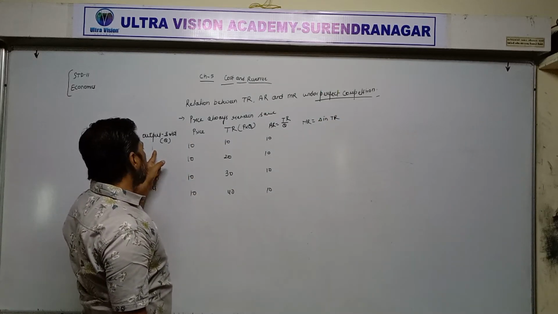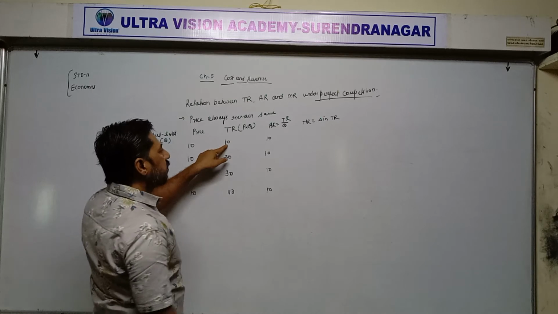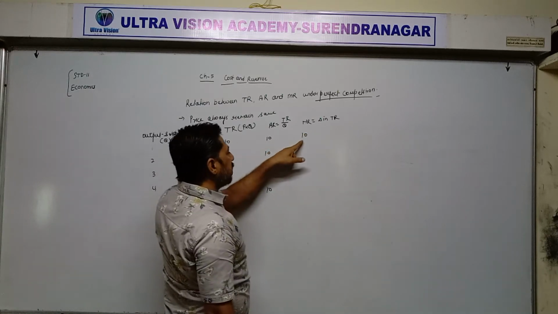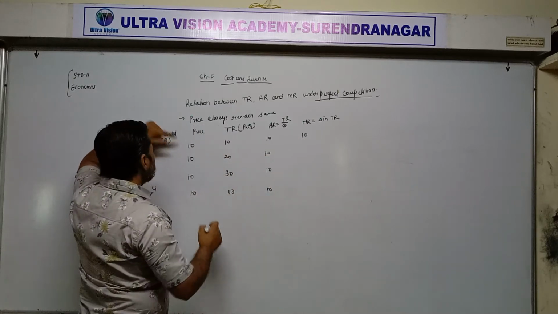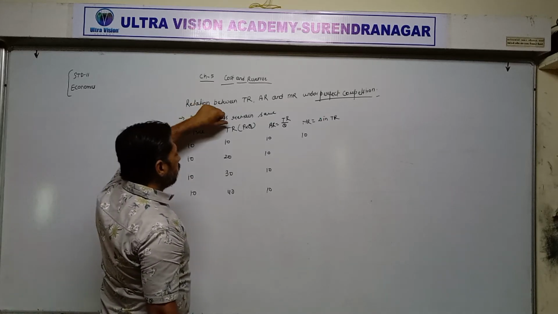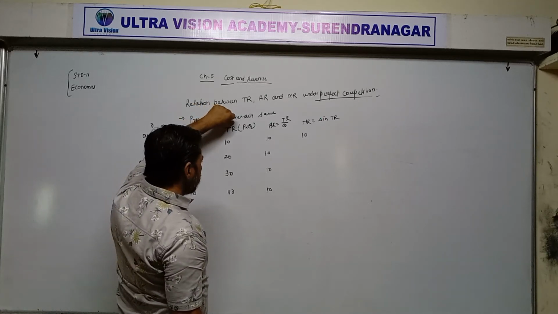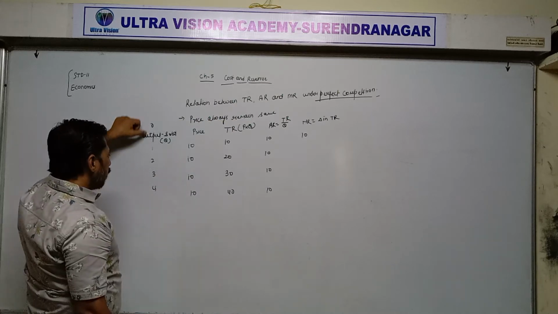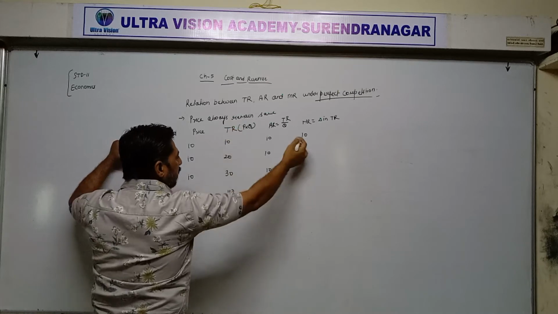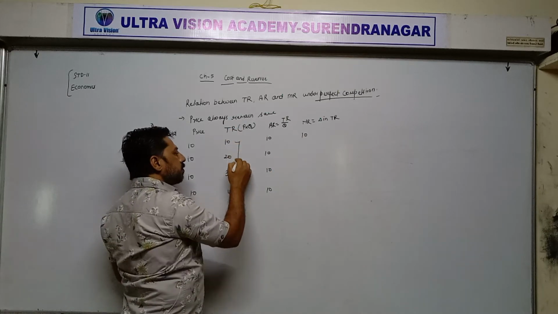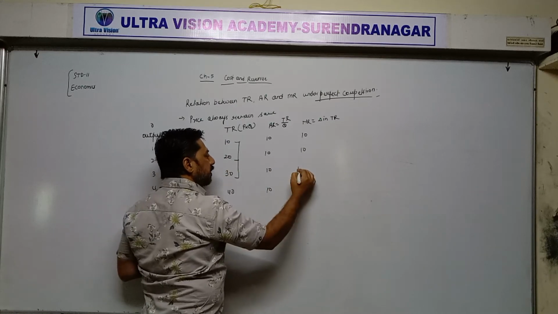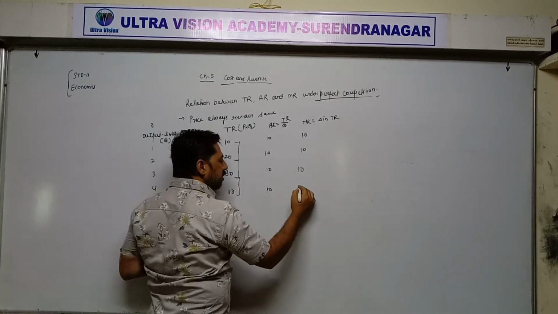When we are selling 1 unit of output, total revenue is 10. That's why marginal revenue also remains 10. Why does marginal revenue remain 10? Because when they are selling 0 units, before 1, total revenue is also 0. From 0, when they sell 1 unit, their income increases from 0 to 10. So the change in total revenue is 10 rupees. Now 10 to 20 again increases by 10 rupees. 20 to 30 increases by 10 rupees. 30 to 40 increases by 10 rupees.